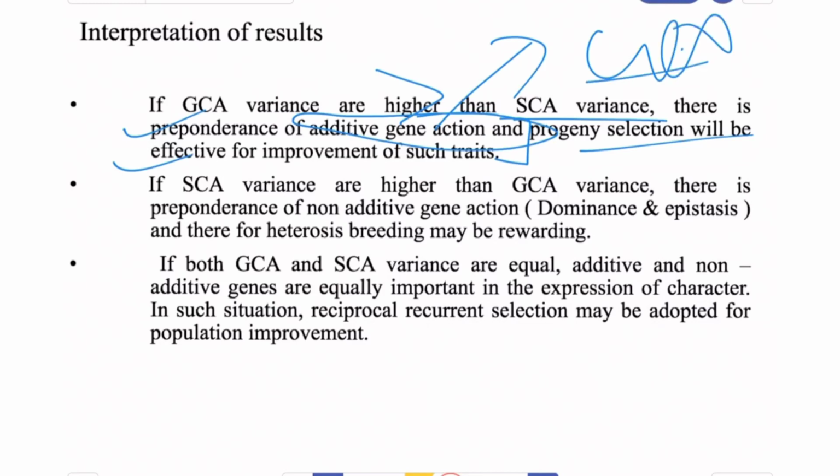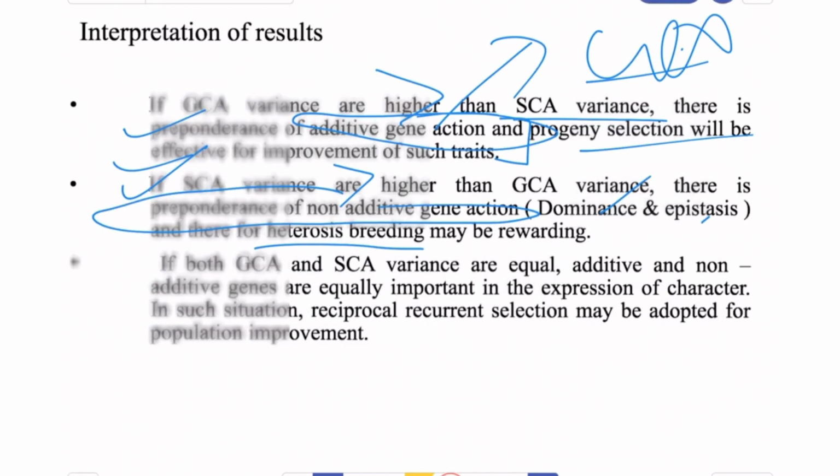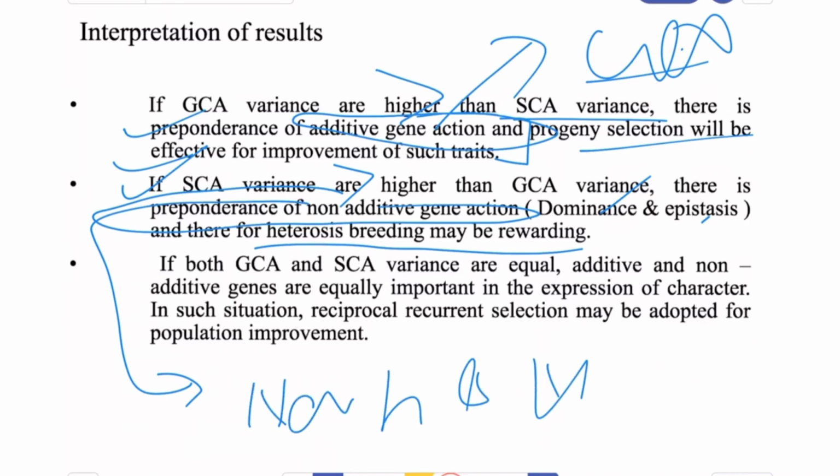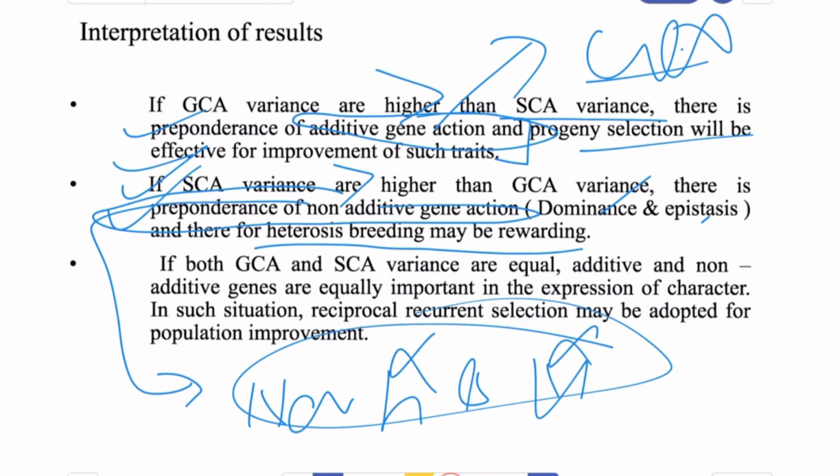Okay. While if SCA variance is higher than GCA variance, it means the character is governed by non-additive gene action, dominance and epistasis. So here heterosis breeding would be rewarding because non-additive gene action is non-heritable and non-fixable. So selection should be done in later generations, and these effects fixed in homozygous lines, because if we select in early generations and the trait is governed by non-additive gene action, it is non-heritable and non-fixable, so there is no use of early generation selection.